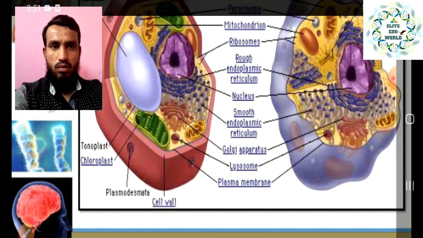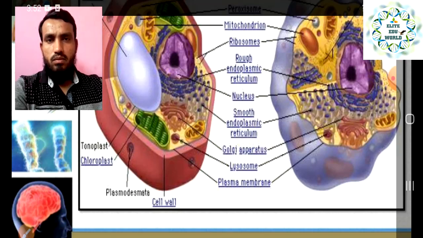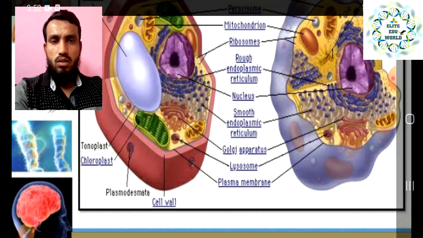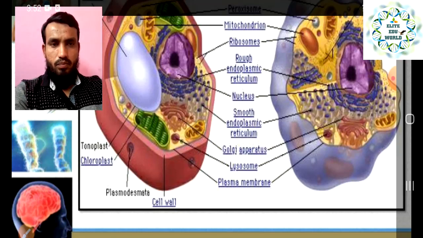It is digesting whatever harmful material or waste material comes into the lysosomes. It is also called the suicidal bag. When the cell has some difficulties, the lysosome will burst, and since it has digestive enzymes, they will spread into the cell and digest the cell itself. That is why it is also called the suicidal bag, right?